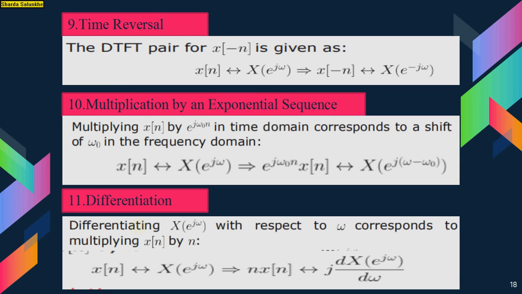Next, time reversal: x of n has DTFT X of e raised to j omega, then x of minus n, its DTFT will become X of e raised to minus j omega. Multiplication by an exponential sequence: multiplying x of n by e raised to j omega 0 n in the time domain corresponds to a shift of omega 0 in the frequency domain. So omega 0 shifting in the frequency domain. Differentiation: x of n has DTFT X of e raised to j omega, then n x of n is nothing but j dX of e raised to j omega by d omega.